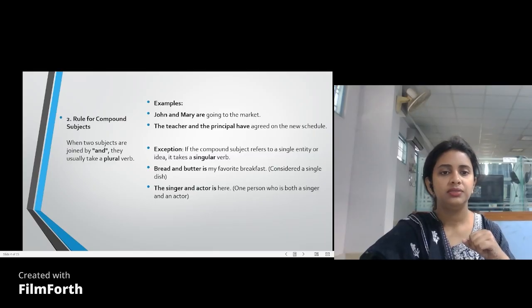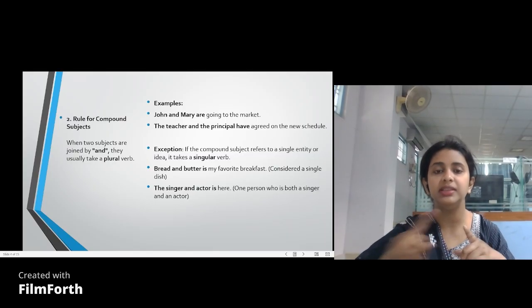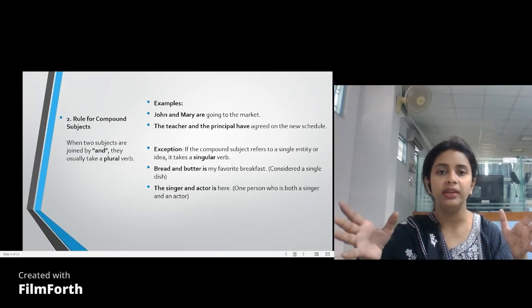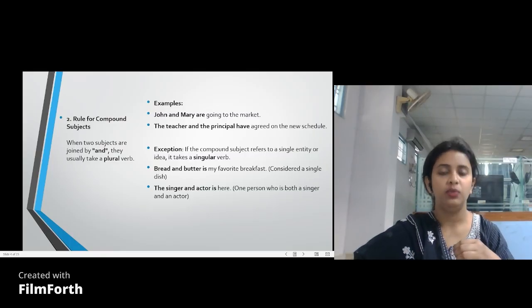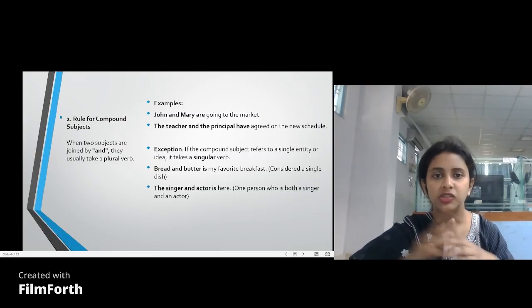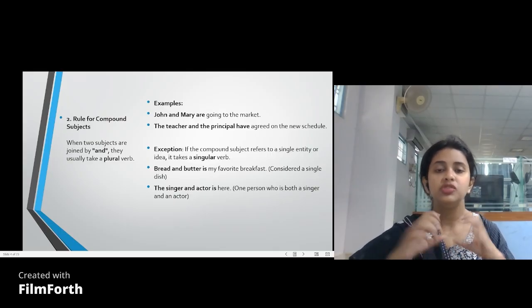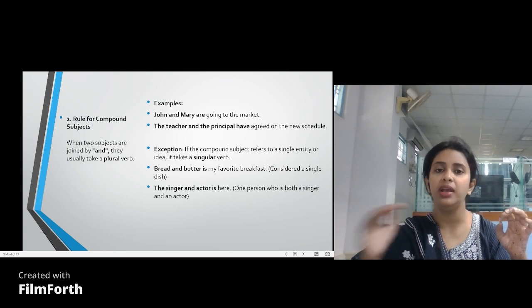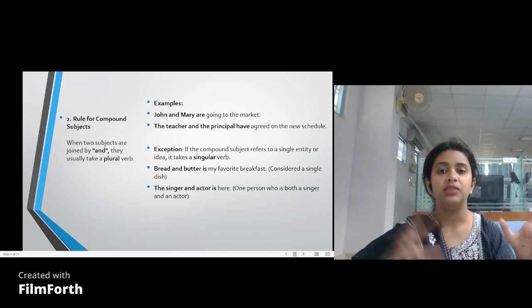Heading forward. Suppose you have two subjects, for example, John and Mary. When two subjects are joined by and, the verb that follows will always be plural. So John and Mary becomes plural, and they will be followed by are. John and Mary are going to market. The teacher and the principal have agreed on the new schedule.